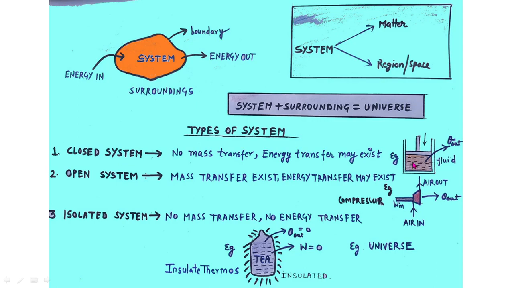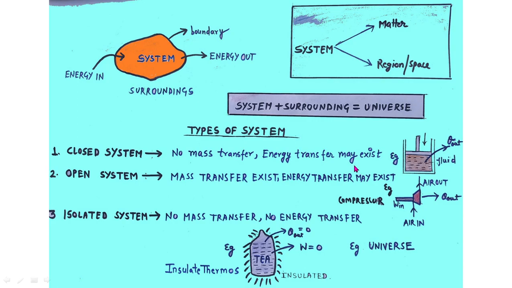Now the next one is the open system. The main thing about an open system is that mass transfer between the system and the surrounding will occur here, and energy transfer may also occur here. Again, the word "may" is very important. Energy transfer may occur here. It does not happen all the time, but most of the time it happens. So the term "may" is used here, similar to the closed system, where we also used the term "may".